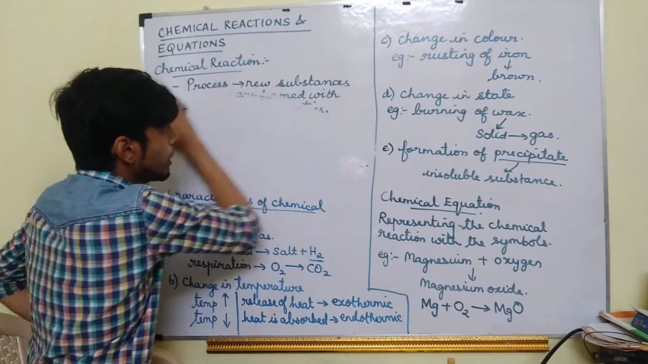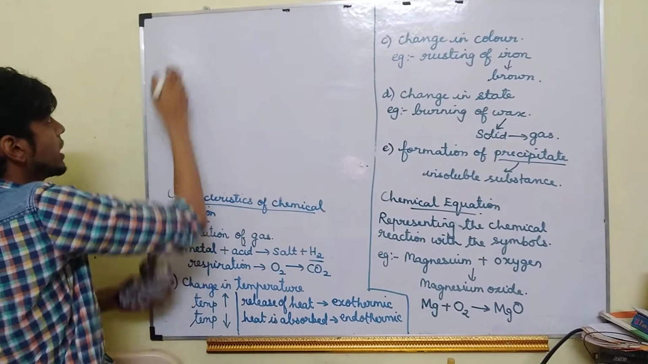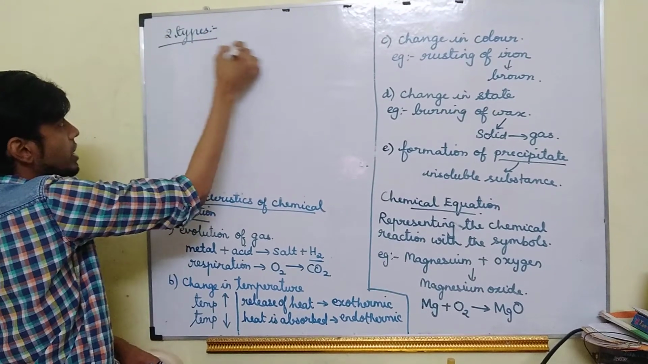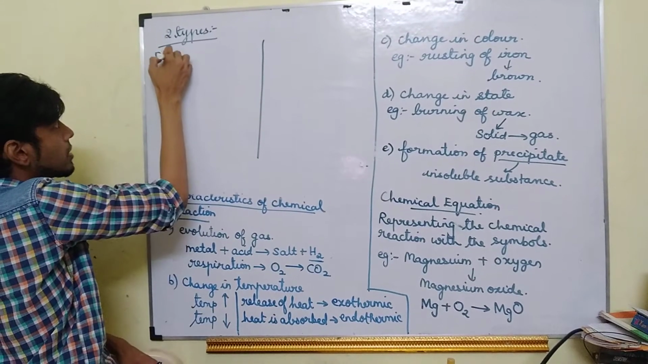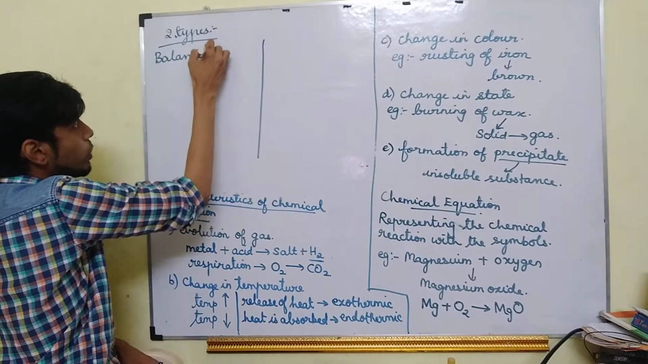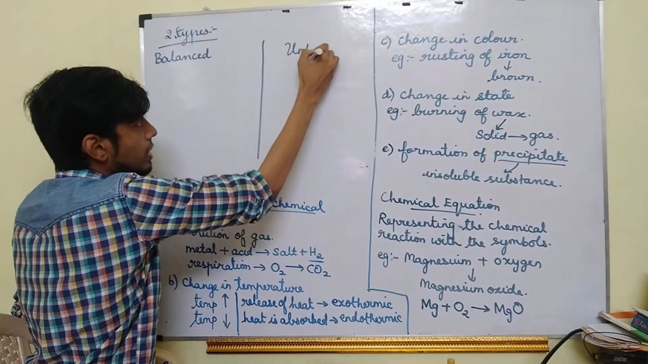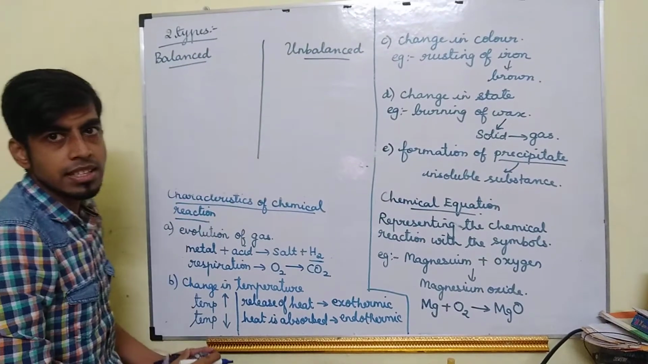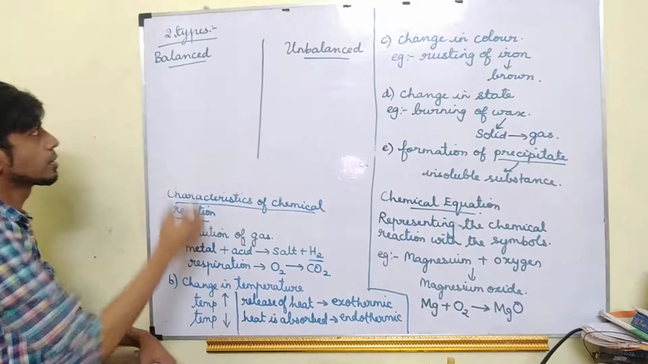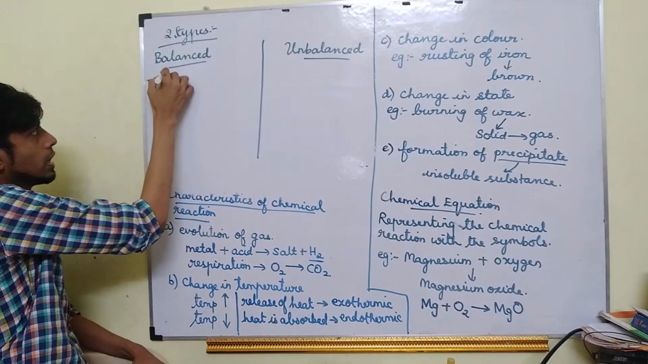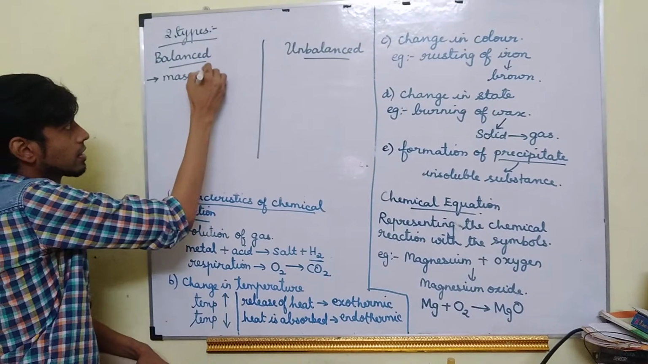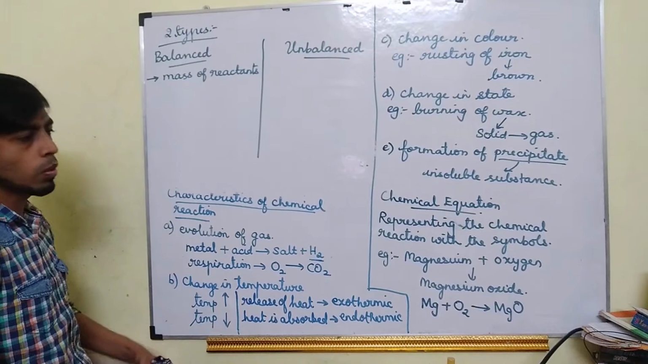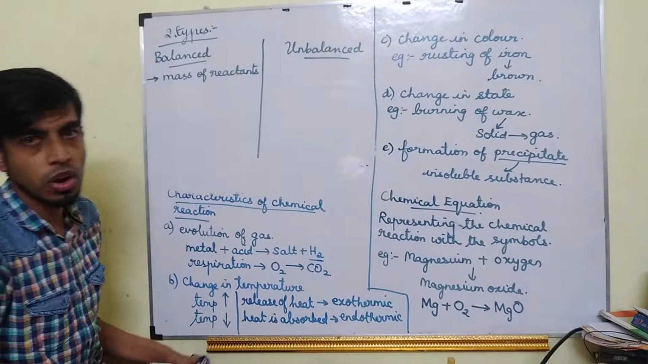So chemical equation is of 2 types. There are 2 types of chemical equation. First one is balanced chemical equation, and the next one is unbalanced chemical equation. So balanced chemical equation means the mass of the reactants. So first you must know what is reactant and what is product.